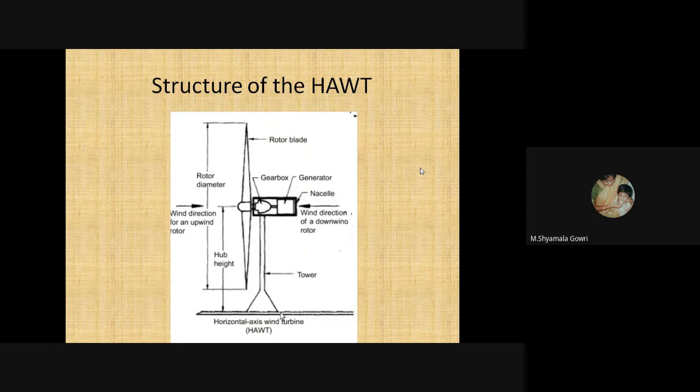So this is the structure of a horizontal axis wind turbine. This is the rotor blade, and then this is the rotor diameter. The hub height is measured from the central hub to the ground, and in the nacelle we have the gearbox and generator. This is a long tower.